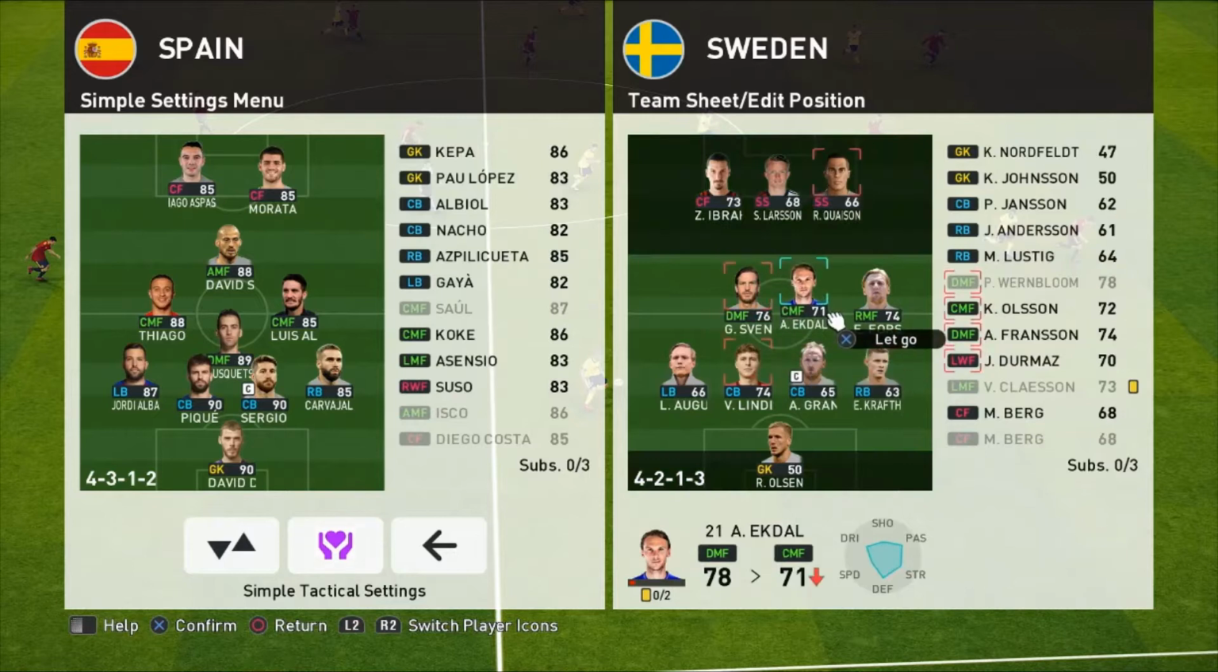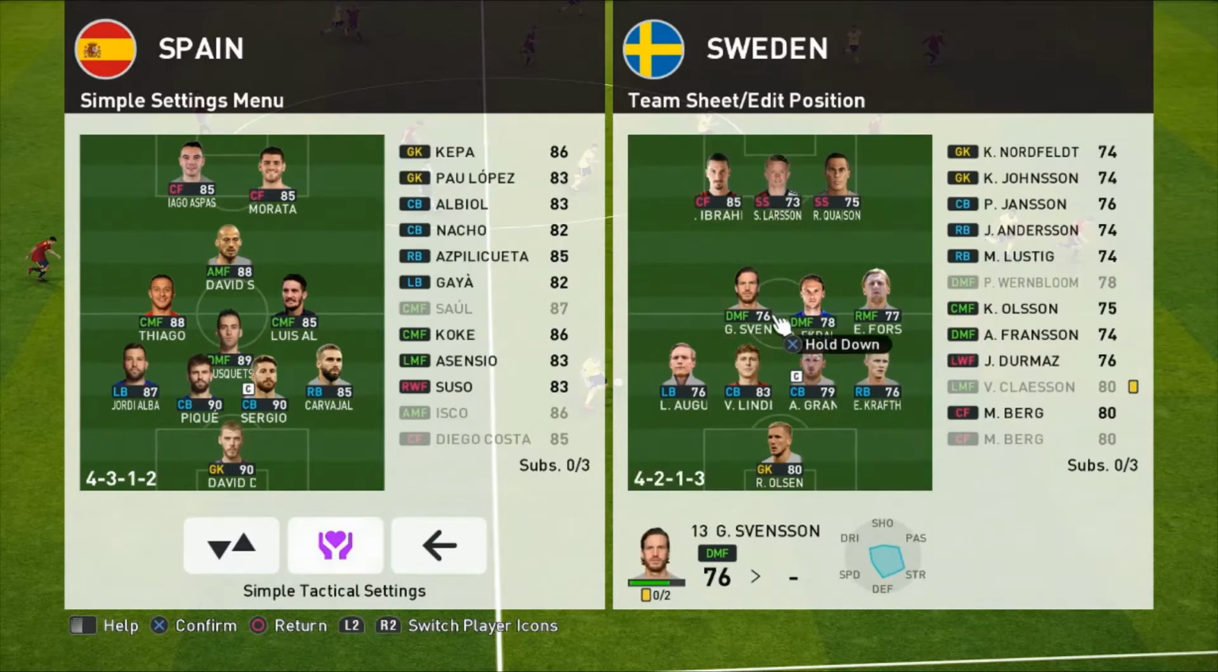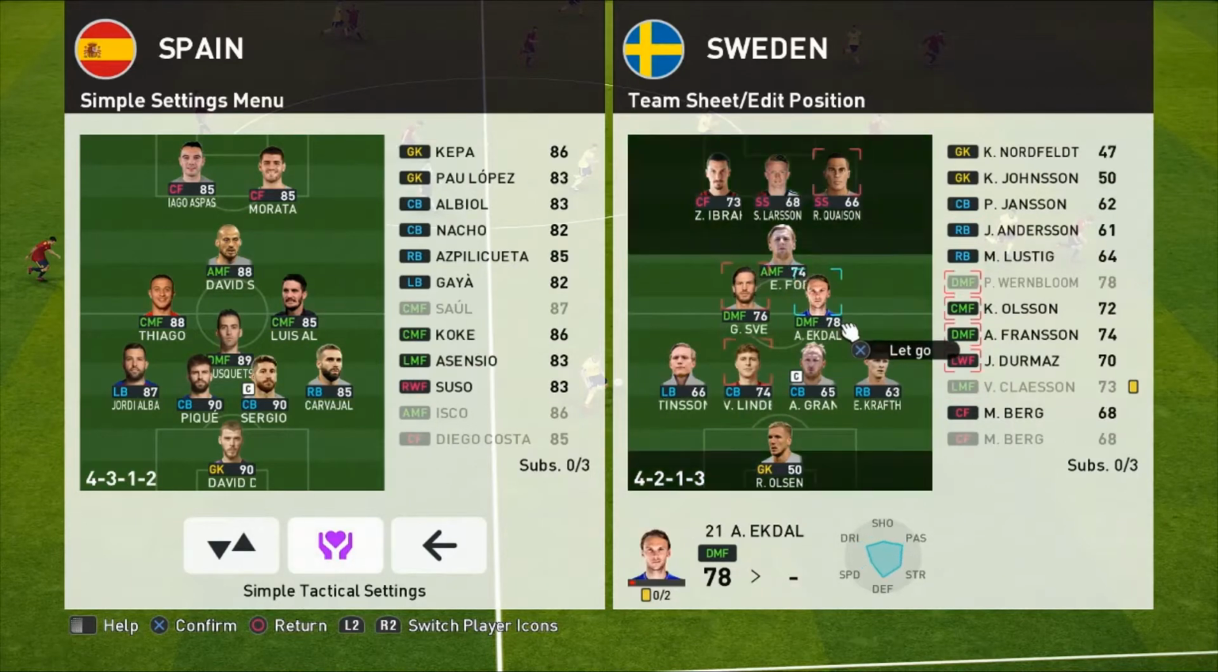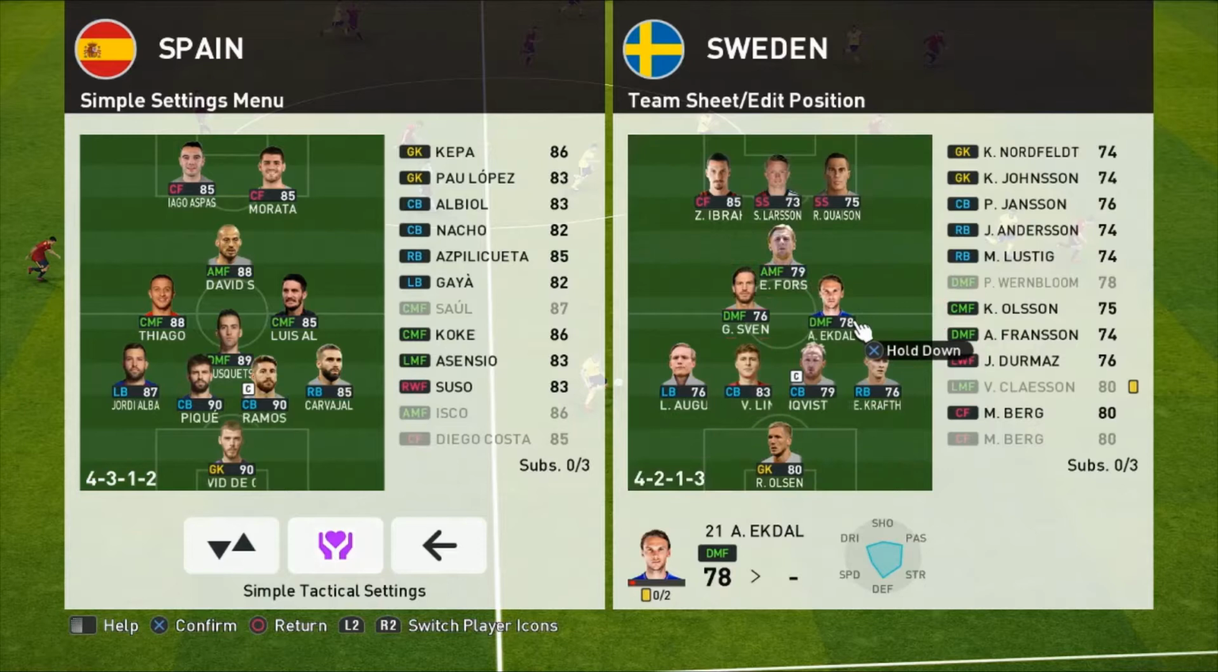And then we're going to have a little bit of a change here. The pressure really is on in this game to get a goal. Forsberg is going to go in as an attacking midfielder. Spain going ultra defensive. Not usually the approach you'd expect from the Spain side, but they're looking to go ultra defensive.